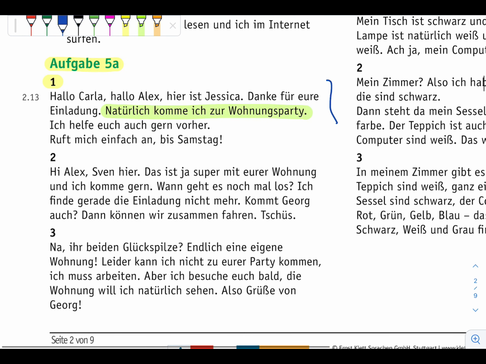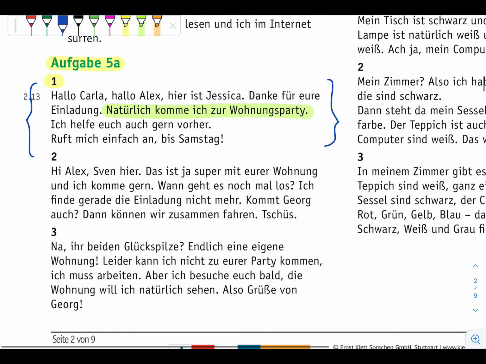So as I was telling you, it doesn't matter if you listen to each and every word here, but if you understand at least this line, natürlich komme ich zur Wohnungsparty, of course I will come to your apartment party, okay, and this is a direct answer, that of course I will come to your party.